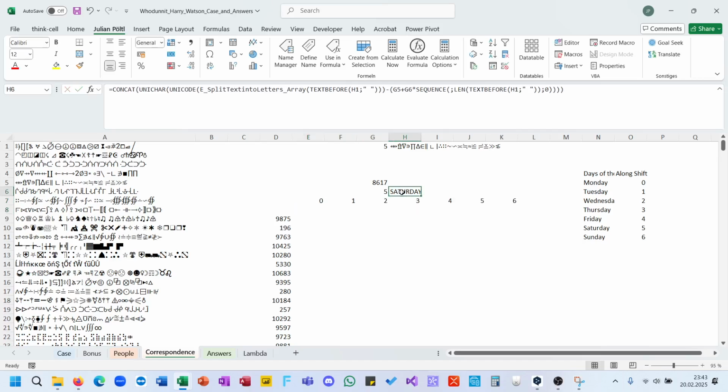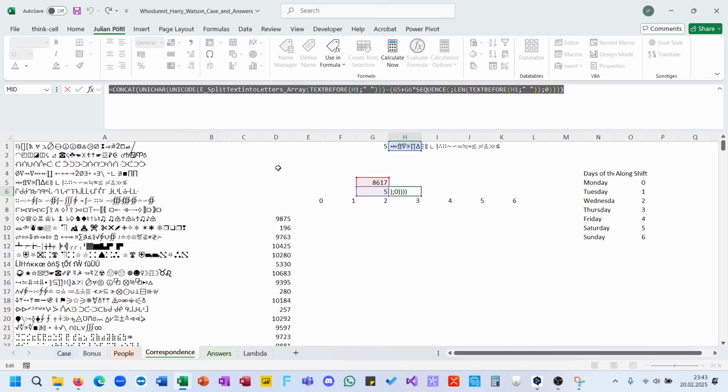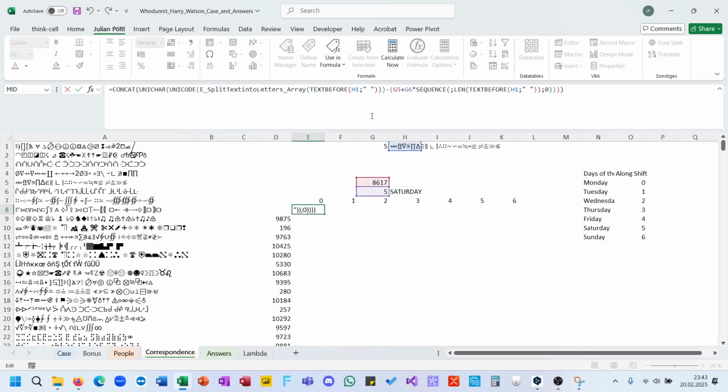So now let's put this formula here. So this is then actually bound to this border here, this is bound to the row border, and this should always be this.